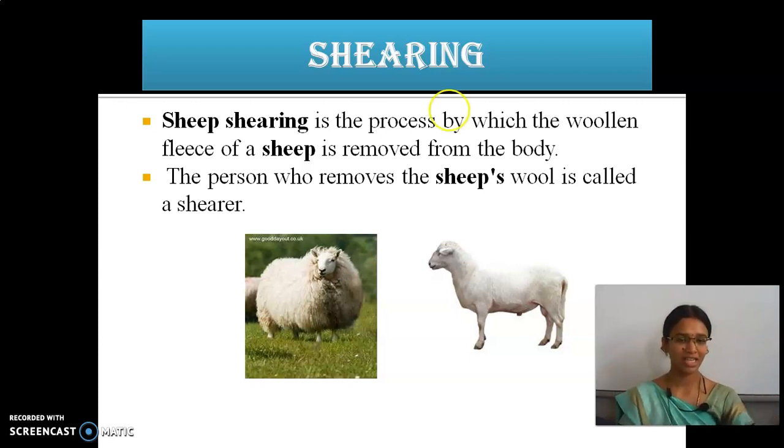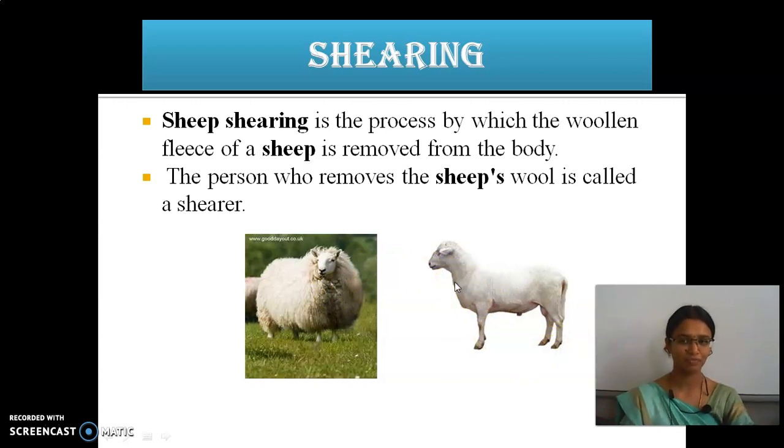Here you are able to see a sheep full of fleece, right? What is meant by fleece? The white color which is the outer covering of the body is called fleece. This outer layer is removed, and this process is called shearing. After shearing, it will look like this. Before shearing and then after shearing.